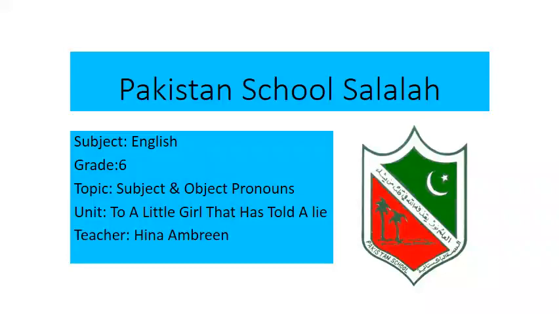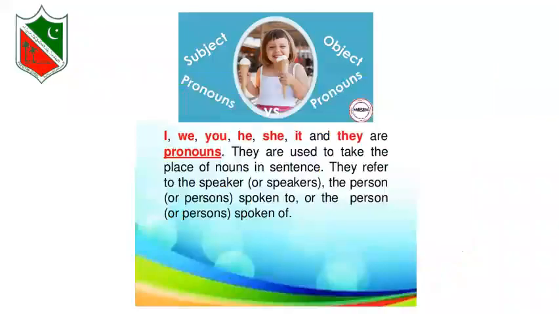Today we are going to start the topic subject and object pronouns, and this topic is taken from the unit "To a Little Girl That Has Told a Lie." Before starting, let's talk about pronouns. What are pronouns? I, we, you, he, she, it, and they are pronouns. They are used to take the place of nouns in a sentence. They refer to the speaker or speakers, the person or persons spoken to, or the person or persons spoken of.